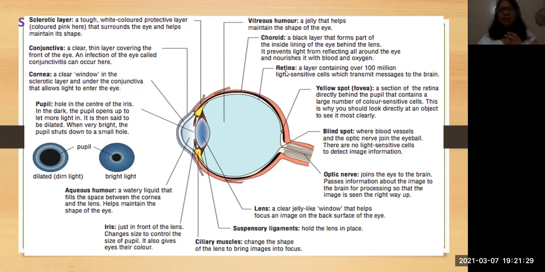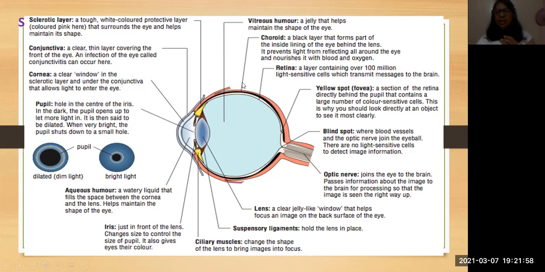So the sclerotic layer is the outer layer. It is very tough and white in color, which is a protective layer, and it surrounds the eye and helps maintain its shape, because it is tough, so it maintains the shape. And the second layer is what?